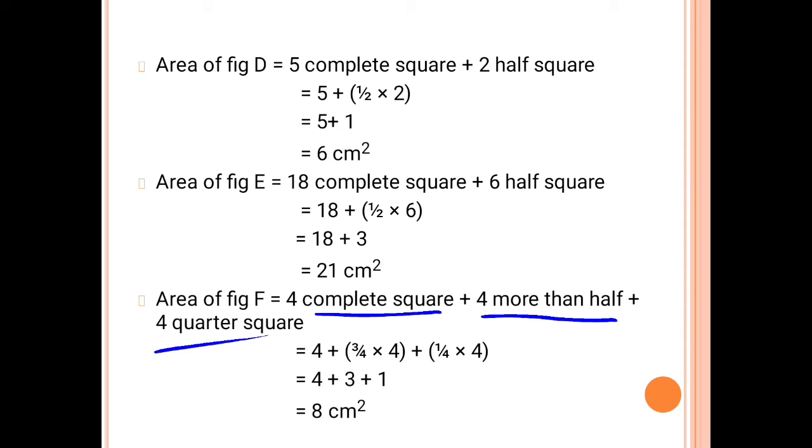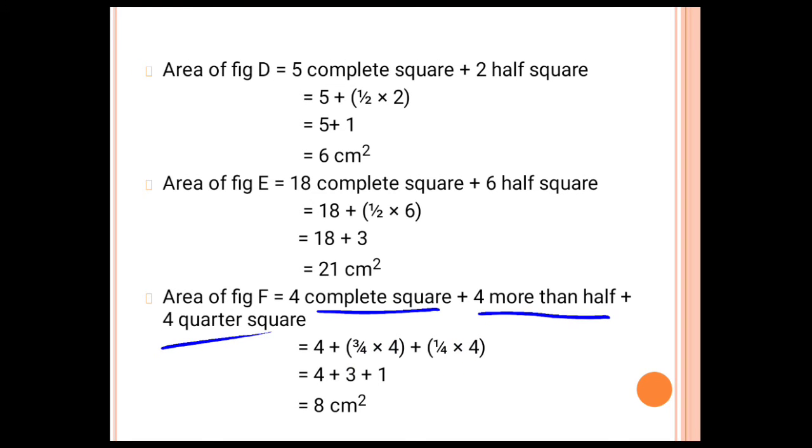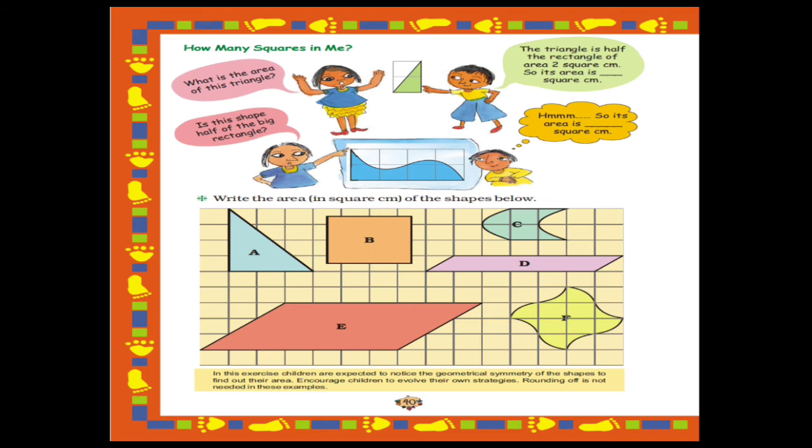Plus 1 by 4 into 4, because it is quarter filled, thereby 1 by 4. So in the first, the 4 gets cancelled, so 3 remains. And in the second one, 4 gets cancelled, and 1 will remain. So 4 plus 3 plus 1 will be 8 centimeter square. So the area of the figure F is 8 centimeter square.